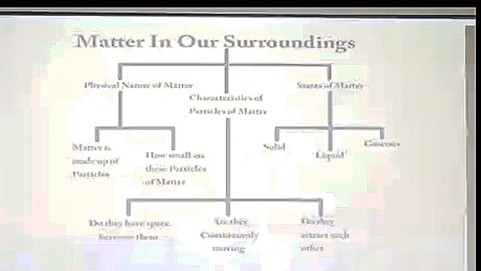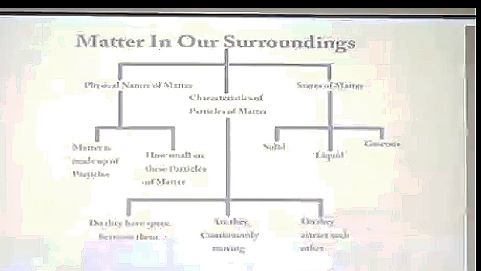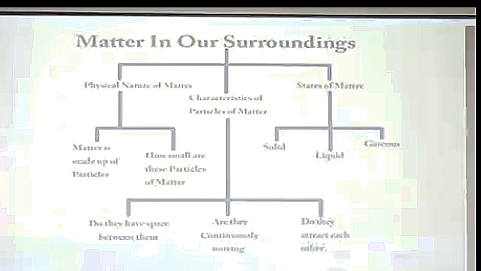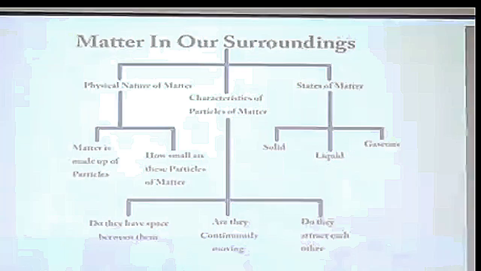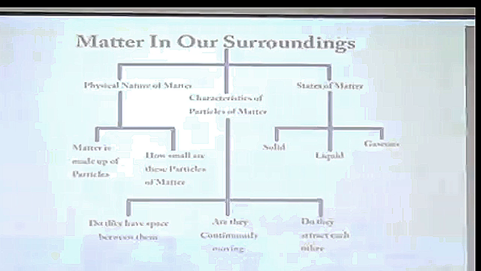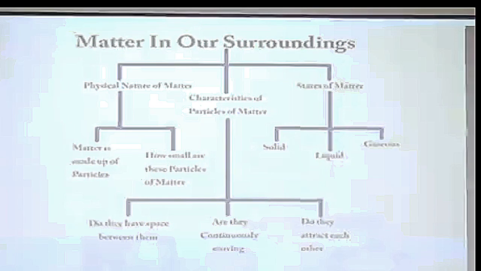So this is what we have already studied. This is the particle nature of matter we studied. Then we studied the characteristics of matter, the three states of matter. We compared the three states of matter on the basis of volume, shape, compressibility, rigidity, density, the arrangement of the particles, then movement of the particles, forces of attraction, rate of diffusion. Then we studied the change of states from solid to liquid, liquid to gaseous, and vice versa. And then we studied the characteristics of the particles of matter.